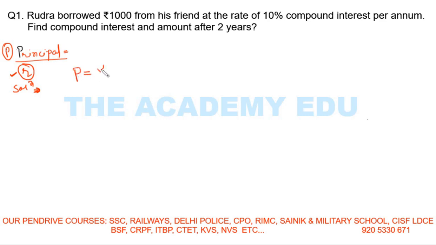Principal is rupees 1000. And the rate is 10% per annum. So R is 10% per annum. The rate of interest is always per annum, and per annum means per year.